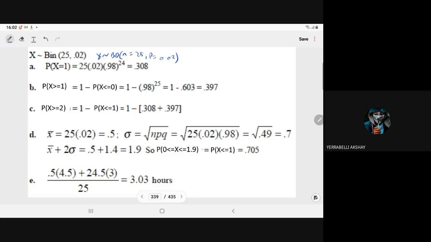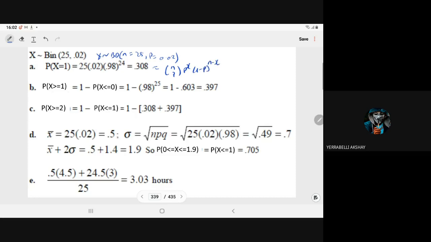In part A, they have asked what is the probability that there is exactly one student. So probability X equal to 1. We know the PDF of the binomial distribution is nCx p to power x, (1 minus p) to power n minus x.